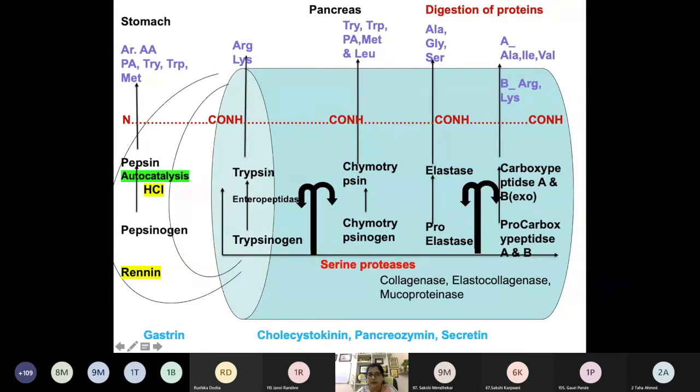Okay, so this is about the digestion of protein in the stomach and small intestine. So what products do we get from the digestion of protein in the small intestine? What will we get? What is the end product?